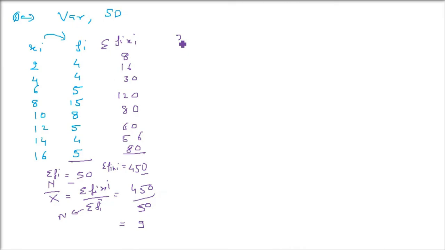So the next column will be Xi minus X bar. X bar is known now, 9. Now you have to subtract 9 from each number: 2 minus 9, 4 minus 9, 6 minus 9, 8 minus 9, 10 minus 9, 12 minus 9, 14 minus 9, 16 minus 9. Don't worry about the sign, there is no modulus. So this is minus 7, minus 5, minus 3, minus 1, and 1, 3, 5, 7. These are the values after subtracting 9 from the first column.